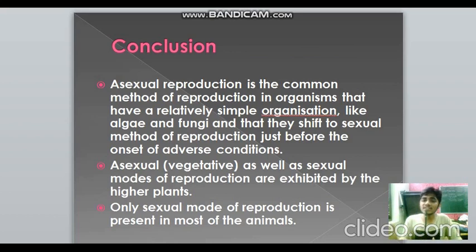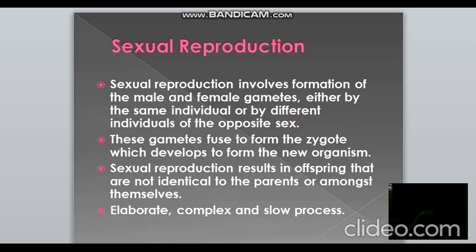So what is the conclusion that we can derive? Asexual reproduction is very common among unicellular organisms and organisms which have a simple organization, like algae and fungi, but they can also shift to the sexual method of reproduction before the adverse conditions come up. But both asexual and sexual are exhibited by higher plants, as we saw just now, vegetative propagules, all that are asexual, vegetative reproduction. But the sexual mode of reproduction is exclusively observed in animals. So in plants, both asexual and sexual are seen. In animals, only sexual is seen.